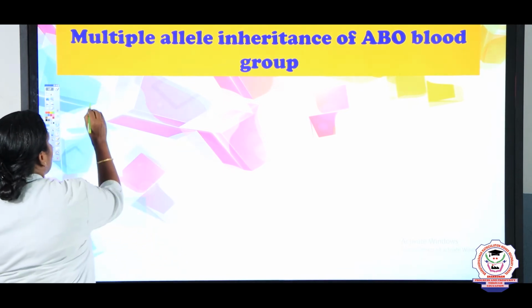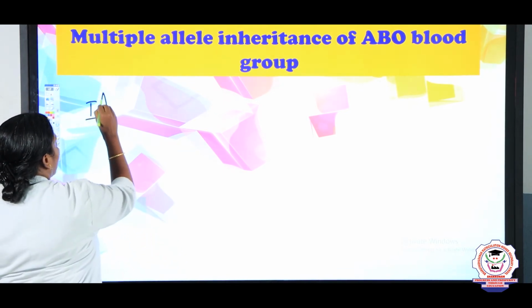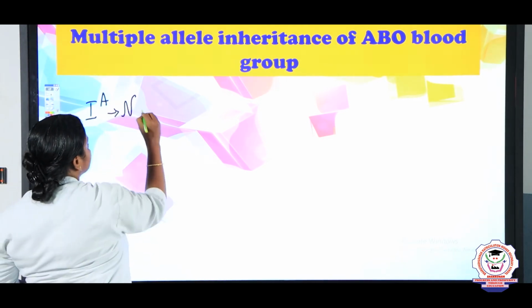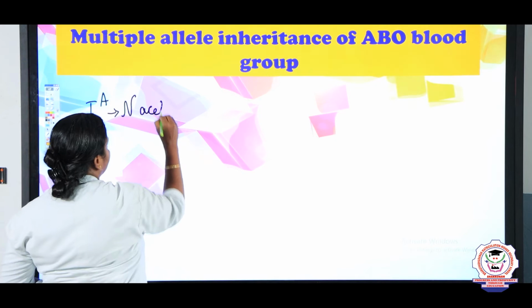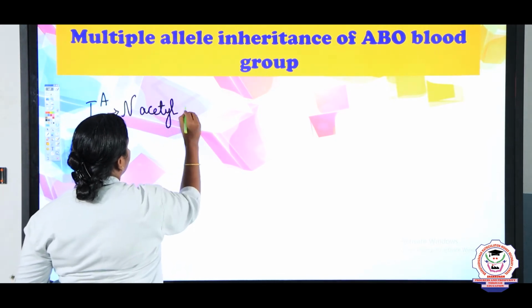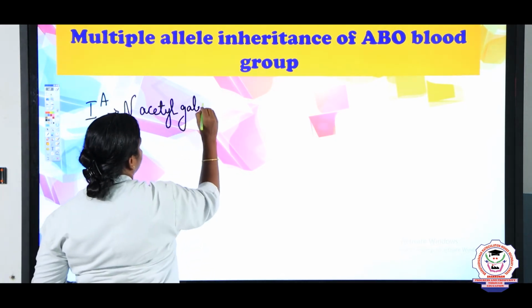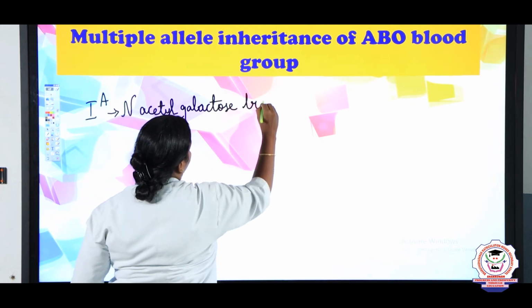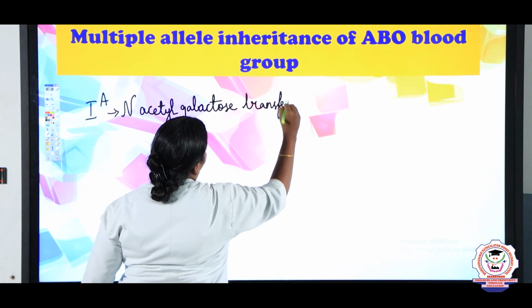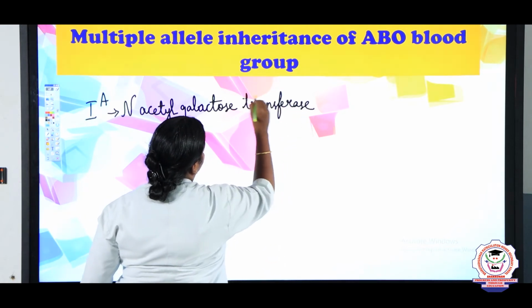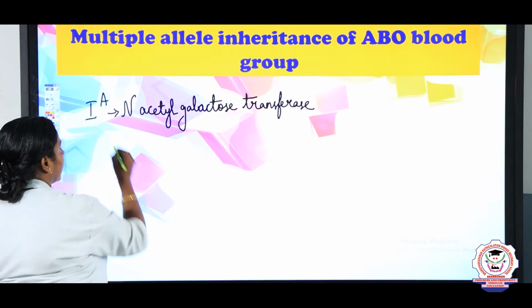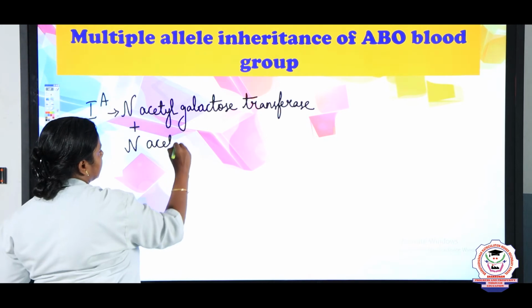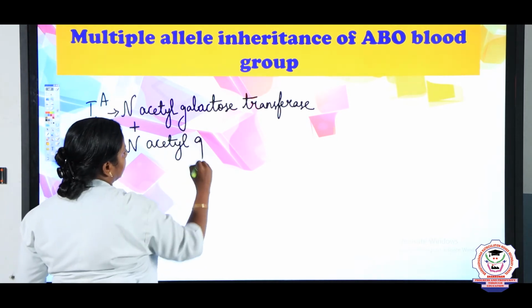The gene IA possesses the transferase enzyme, that is N-acetyl galactose transferase, and it can add N-acetyl galactosamine.